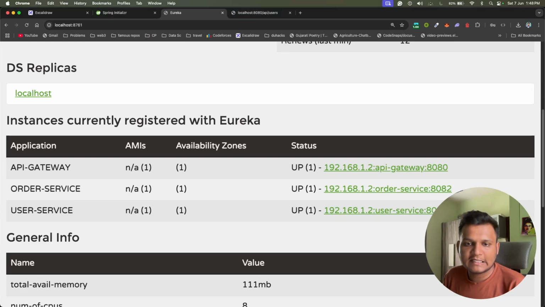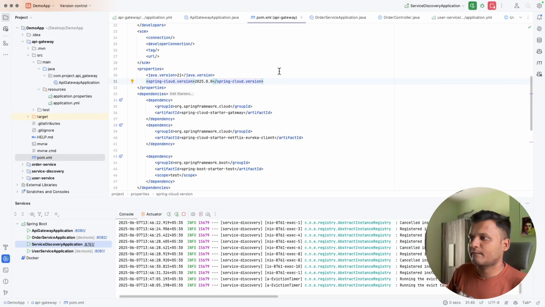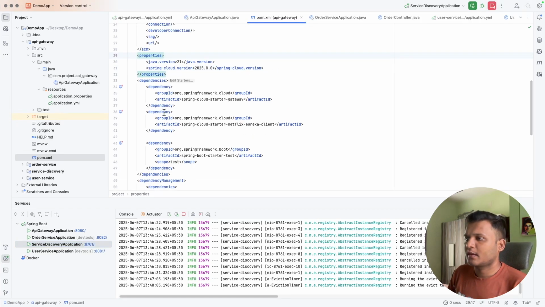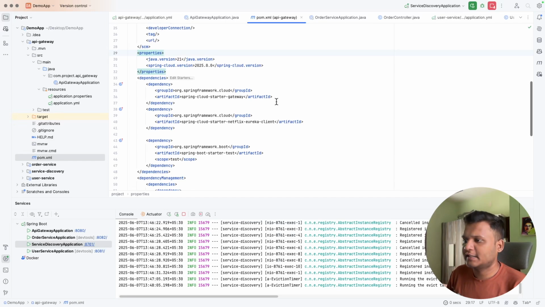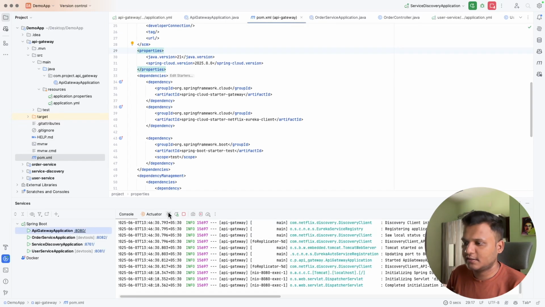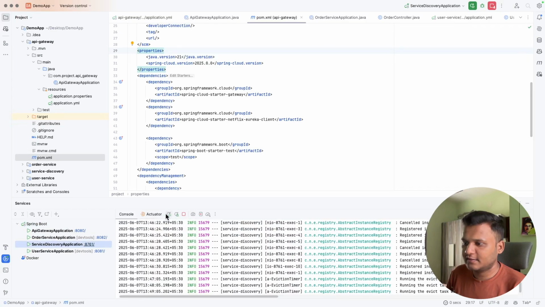Let me check the version of the Spring Cloud. So Spring Cloud Starter Gateway, this is the group ID. Let me rerun this. Okay, let's rerun from start.